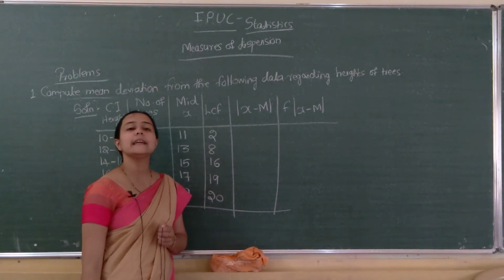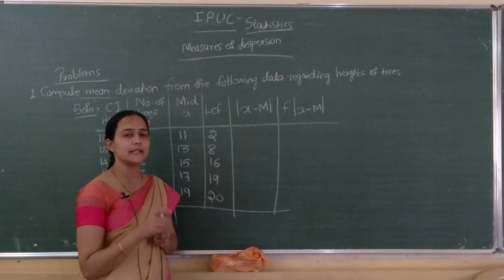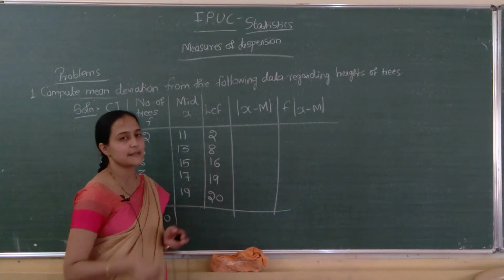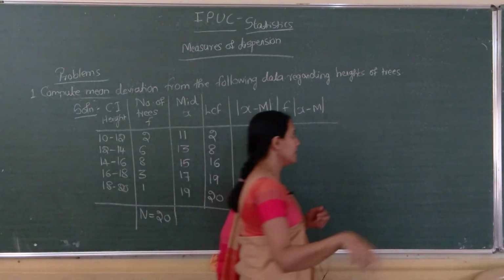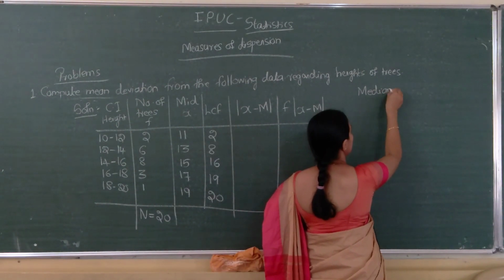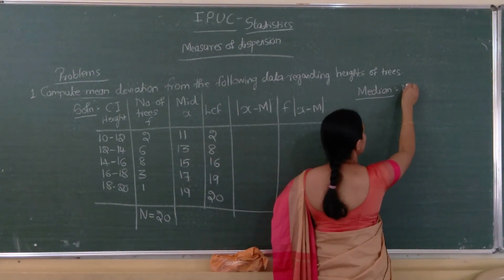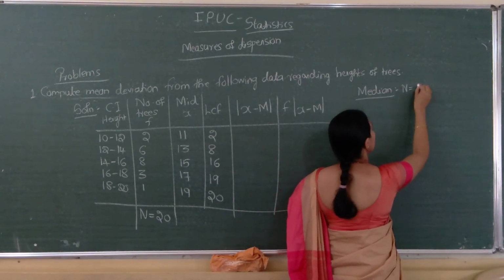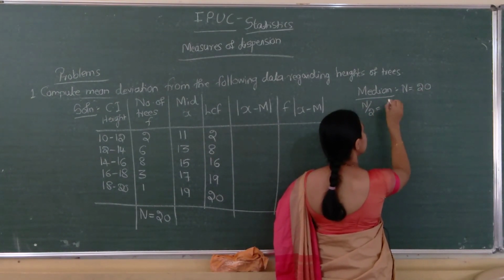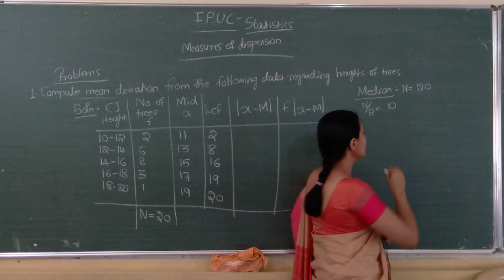Next x minus m. For finding mean deviation from median, first we have to compute which one? Yes, median we have to compute. So first we will find median here. For finding median, capital N is 20. Next N by 2. N by 2 is 20 divided by 2, 10.